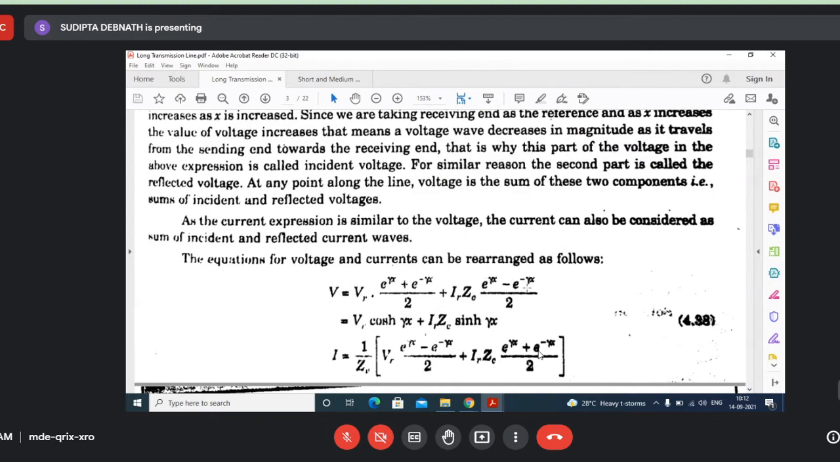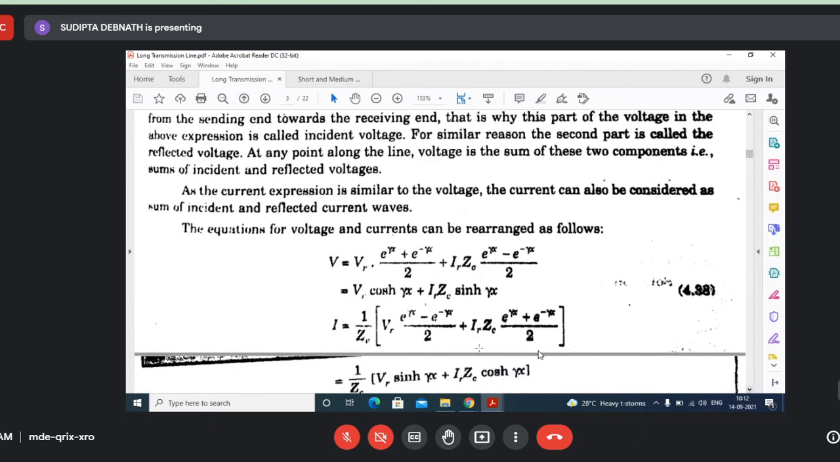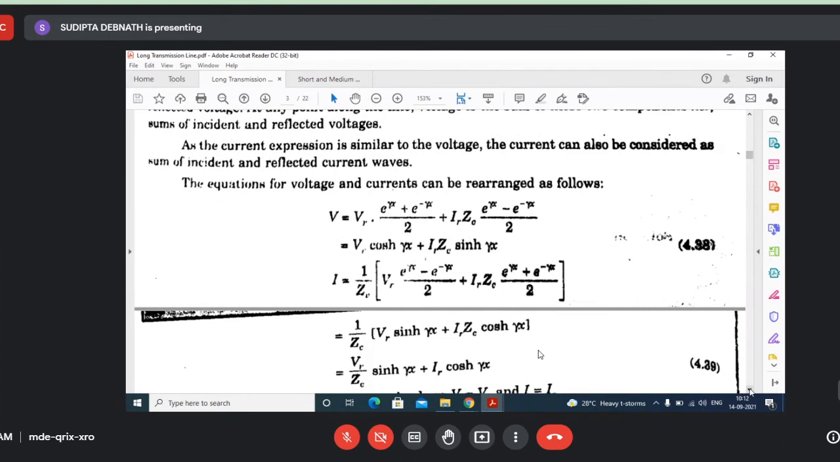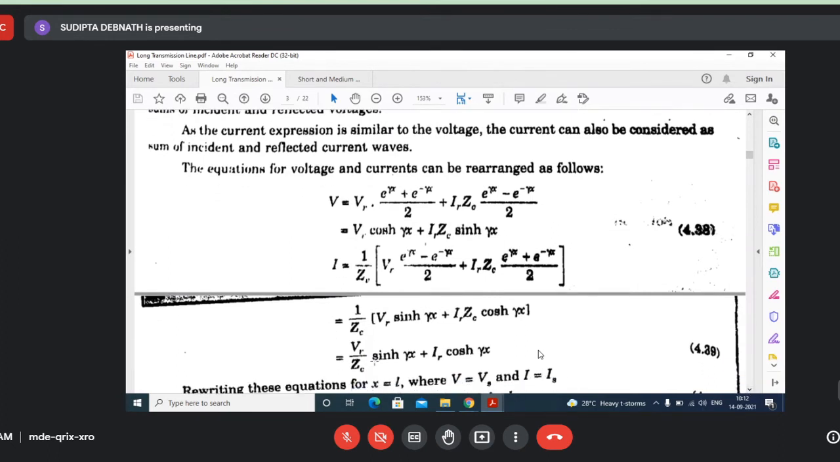In a very similar way, in I also you take the coefficients of VR and IR, and you will get this term. So this term can also be written in hyperbolic functions. This one will be sin hyperbolic, this one will be cos hyperbolic. So in hyperbolic terms, V equals this one and I equals this one. Okay. So you have to understand these terms. So this one will be VR by ZC sin hyperbolic gamma x, and ZC will cancel out here. So IR cos hyperbolic gamma x. Okay.